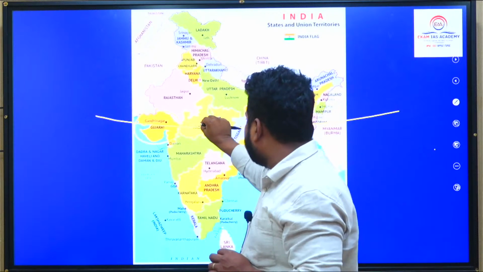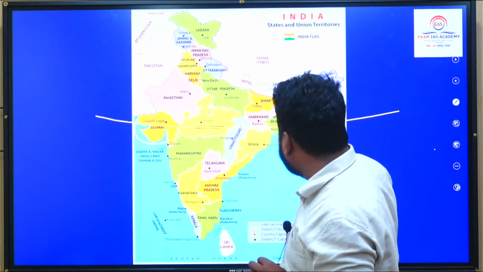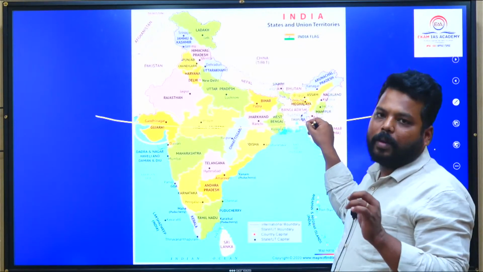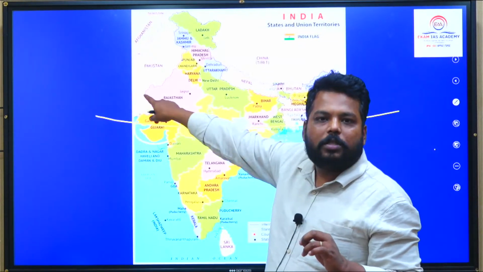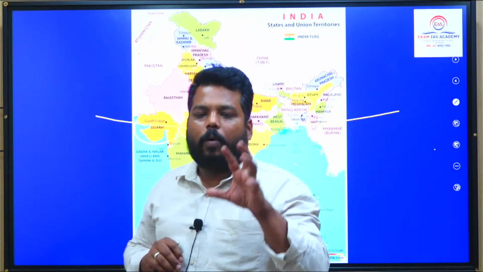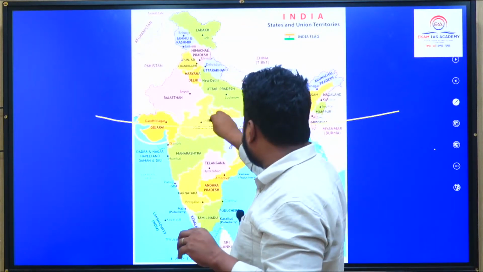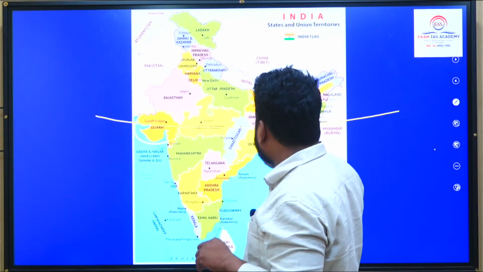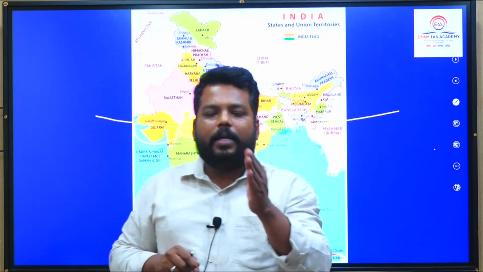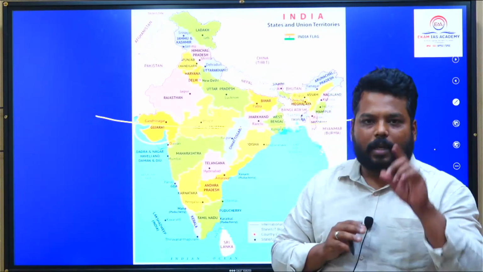So we have Gandhinagar, Bhopal, Ranchi. Most closely, if you could see, Bhopal, Ranchi, and we have Udaipur as a city that would also be very close. Udaipur is not the Udaipur which is in Rajasthan. Or if they want to toughen the question paper, they would take cities like Bhopal, Ahmedabad, Gandhinagar, Ranchi, Raipur, Kolkata, and ask you to arrange them from nearest to farthest distance. So any kind of question from this segment might come.